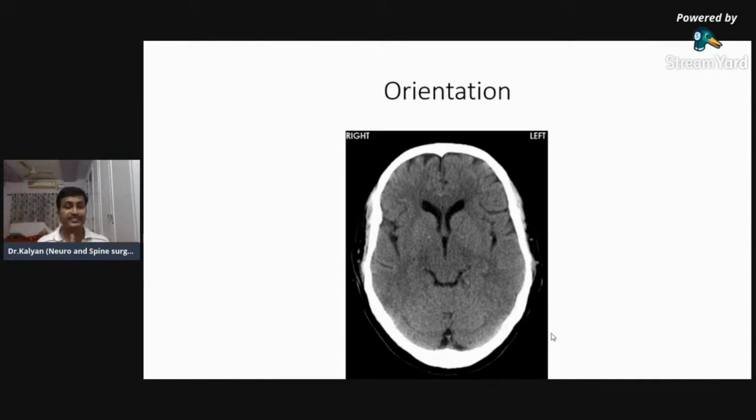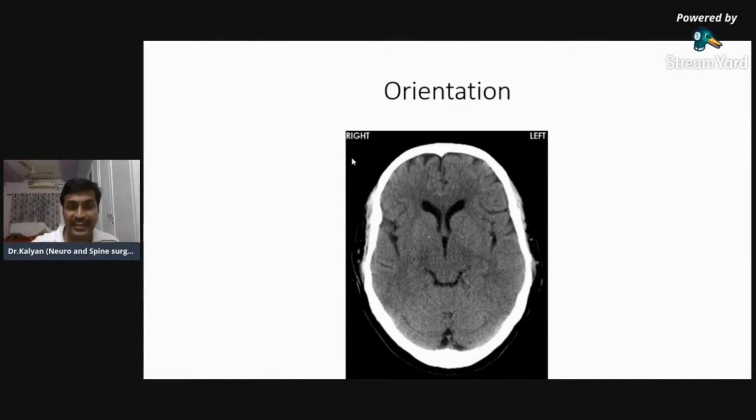This orientation is reversed in 90% of the cases. So in this scan, which one is the left one? This is the left one and this is the right one. This is the convention followed in a number of centers, but some centers reverse it. They put left on this side, right on that side.